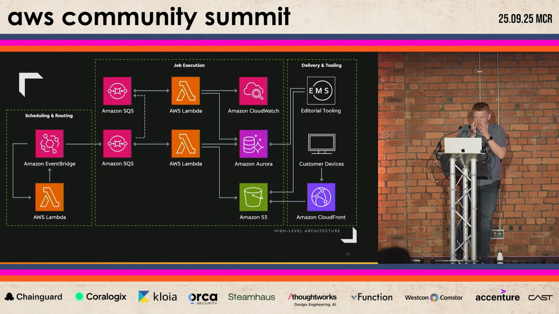So, just to quickly recap, we replaced our old legacy monolith Spring Boot application with a flexible event-driven system. We nailed our job execution with SQS and Lambda, decoupling it and unlocking horizontal scalability. And we embedded observability throughout multiple layers of our application, not just for our engineering teams, but for our editorial users as well.